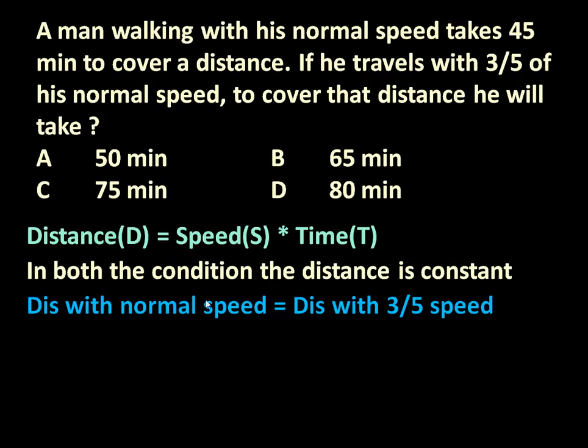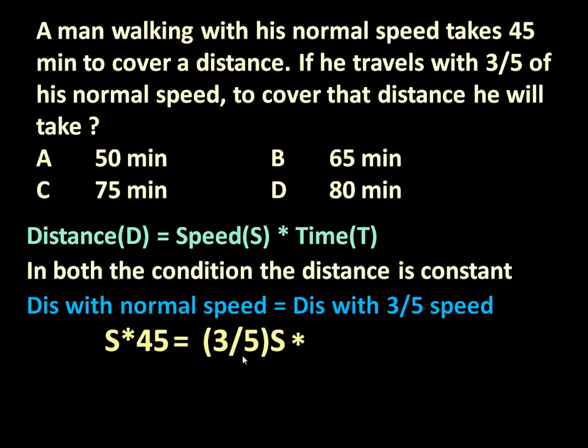Okay, so let us assume a man walking with his normal speed takes 45 minutes to cover a distance. If we assume his normal speed is s, he takes 45 minutes. So normal speed is s, time is 45. This is equal to distance with 3 by 5 speed. So what is the new speed? That is 3 by 5 s, because initially if speed is s, his new speed is 3 by 5 of normal speed, means 3 by 5 s into how much time he takes, that we have to determine.